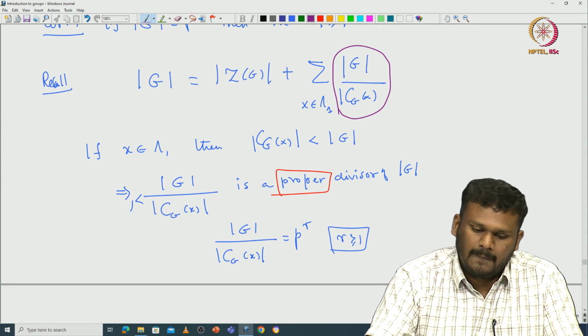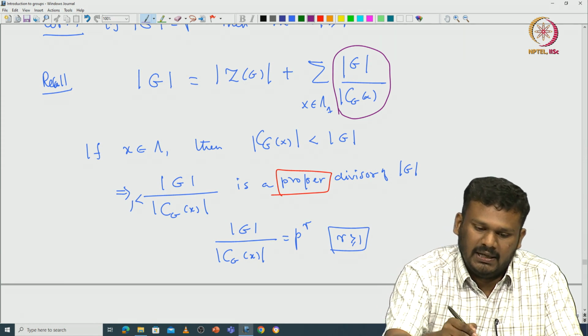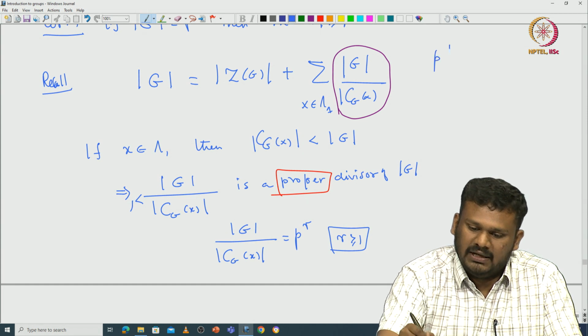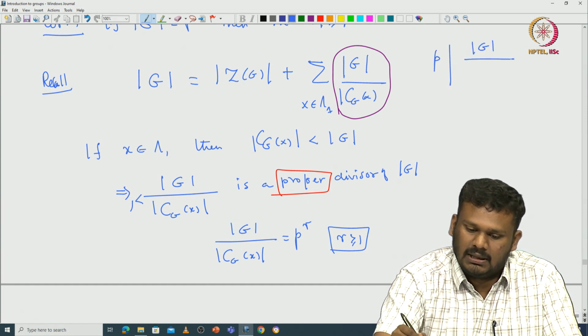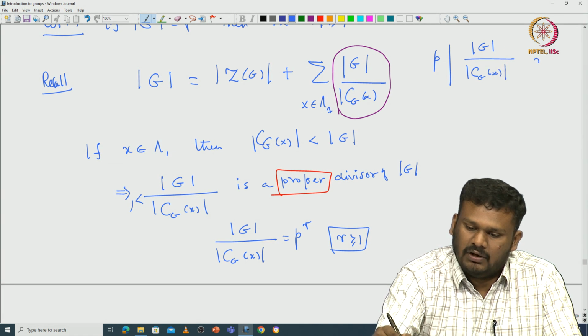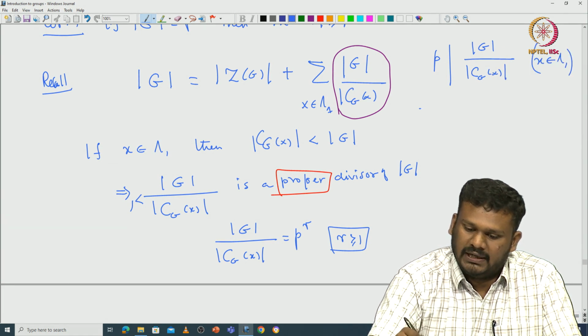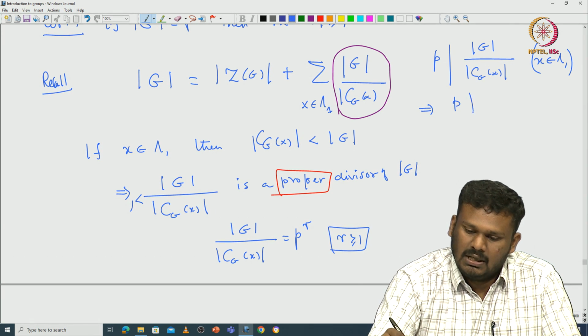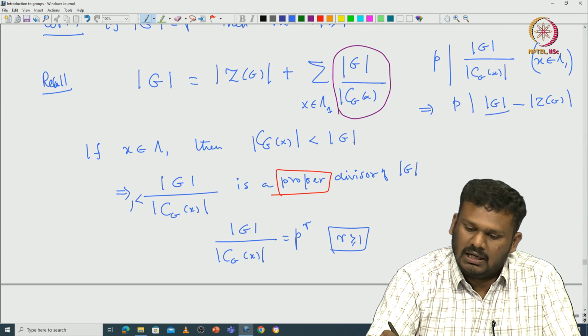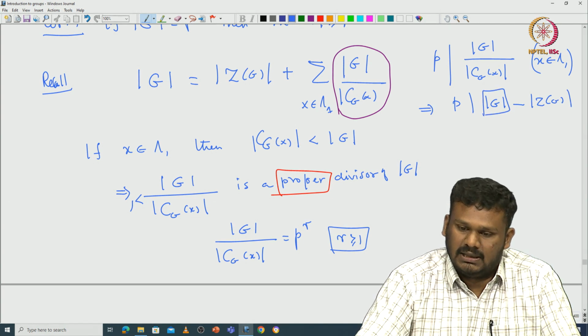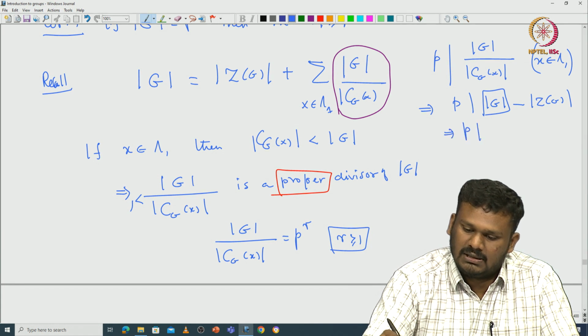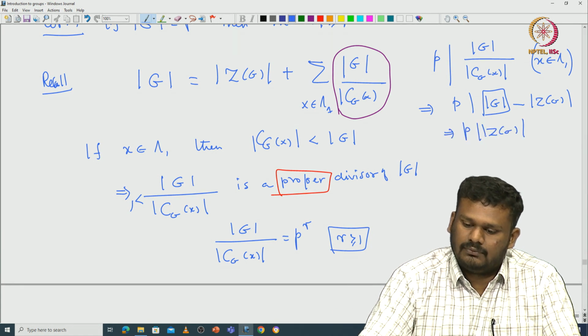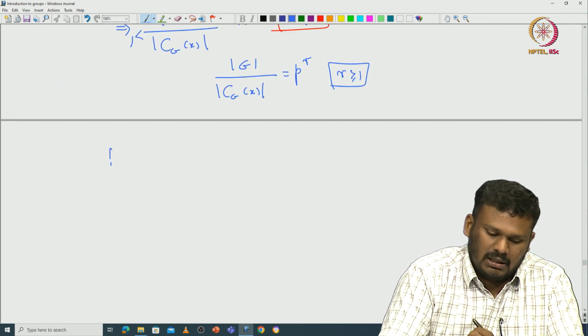So if you go modulo p, it is immediate that p divides the cardinality of G divided by the cardinality of C_G(x) for x in lambda 1. That implies p divides the cardinality of G minus the cardinality of the center, but the cardinality of G is nothing but p power n, that is given. So p divides the cardinality of G. That means the cardinality of the center is congruent to 0 modulo p.